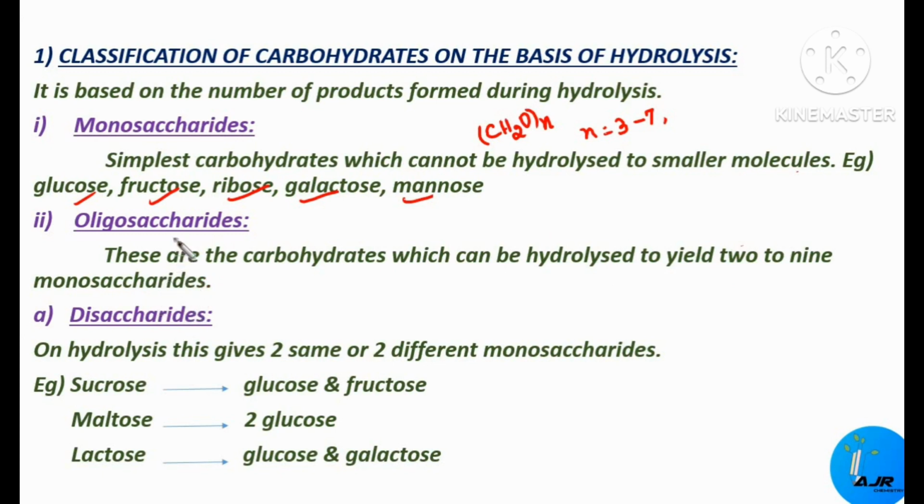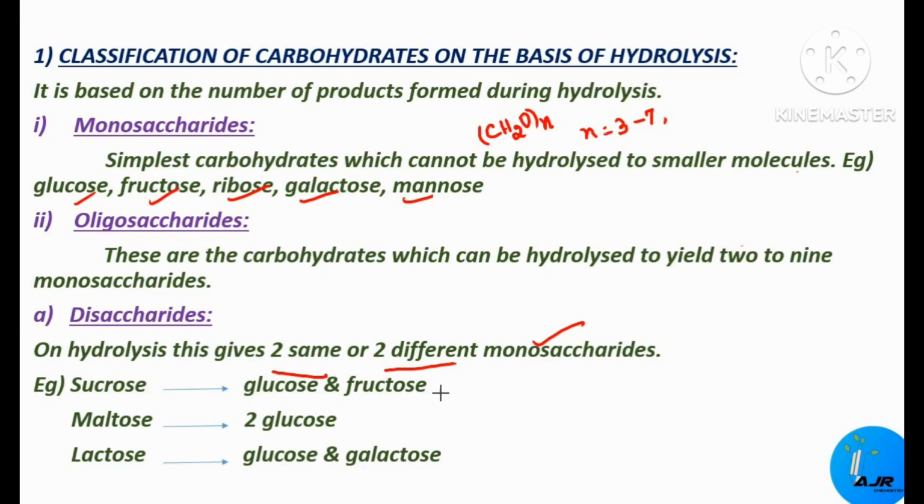Under this oligosaccharide we have different categories. Depending upon the number of monosaccharide units furnished on hydrolysis, these oligosaccharides can be further subdivided into the following categories. The first type is disaccharide. On hydrolysis, these carbohydrates give two same or two different monosaccharides. Examples for this category are sucrose, maltose, and lactose.